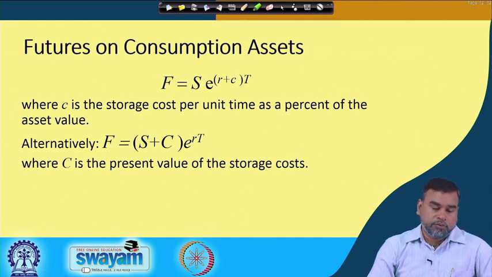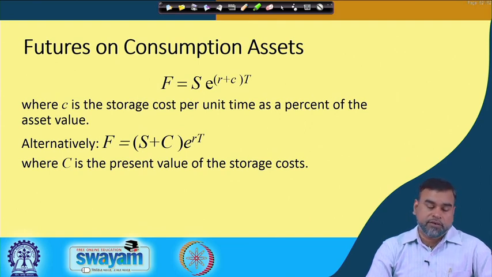Whenever we talk about an arbitrage opportunity, we have already seen that if the identity does not hold, then this kind of thing is possible by taking different positions in the market.